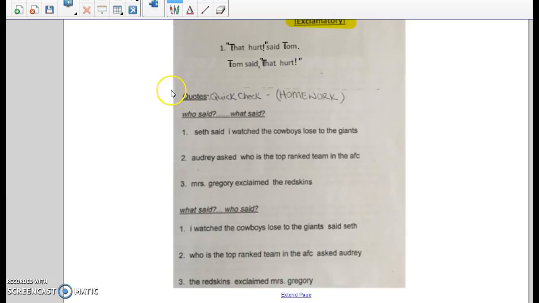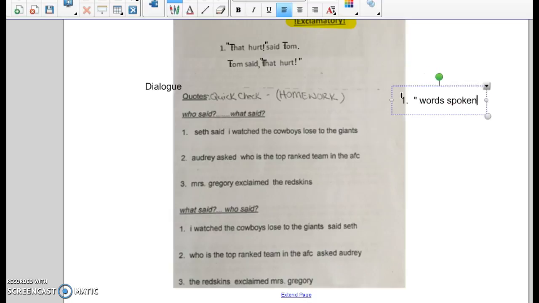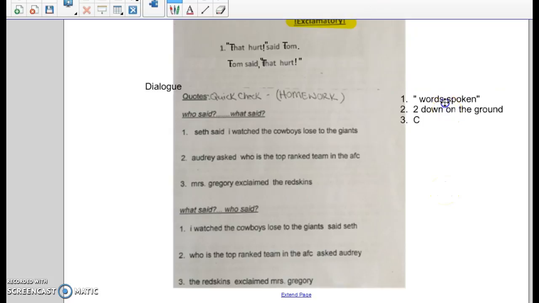Remember, we are talking about quotes and dialogue. Dialogue is when someone is speaking out loud and you can hear their actual words. So we have, Seth said, I watched the Cowboys lose to the Giants. So our steps, as you remember, 1, 2, and 3. You're going to put quotes around the words spoken out loud. 2 is 2 down on the ground. 3, figure out what you need to capitalize. If you follow those simple steps, you're in good shape.